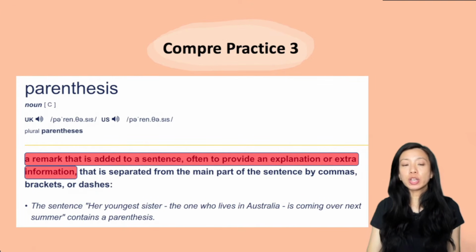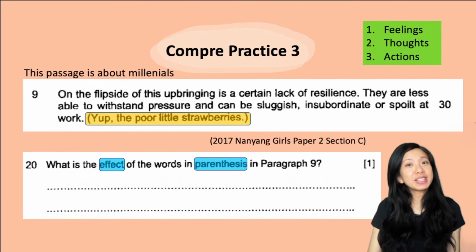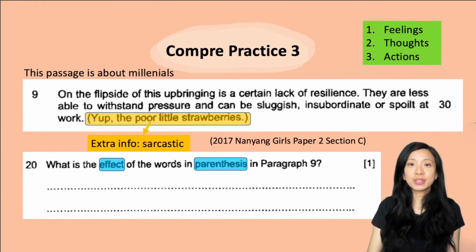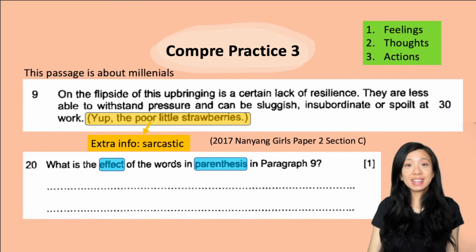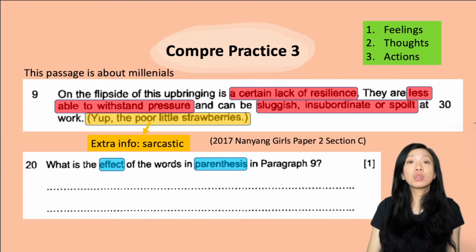So going back to the question, Yup, the poor little strawberries. Notice how it's written in parentheses. So the writer did this for a specific reason. Of course, he wanted to emphasize something, but what is that something? Here, he's giving extra information about his thoughts about the millennials. And he's definitely being sarcastic here, because in this part of the paragraph, he actually identifies some negative things about millennials, such as a certain lack of resilience, less able to withstand pressure, and sluggish, insubordinate, or spoiled.